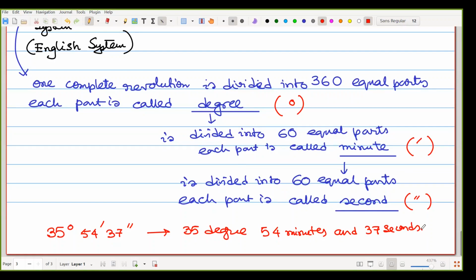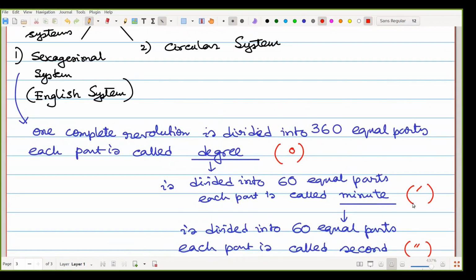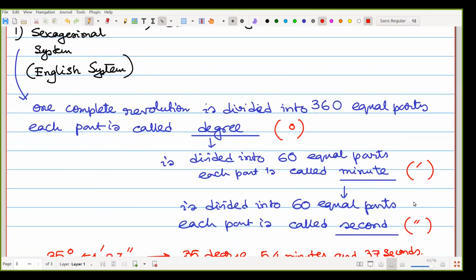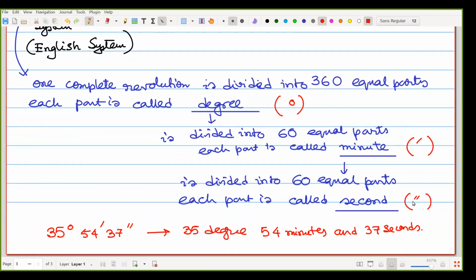Normally, the English or sexagesimal system is less used in the measurement of angles. That is the first measurement, the English system.